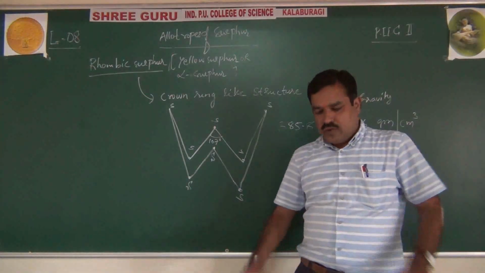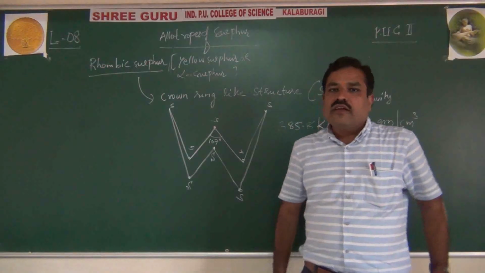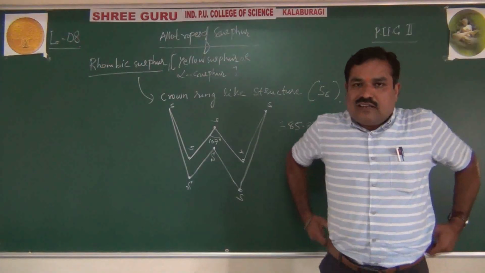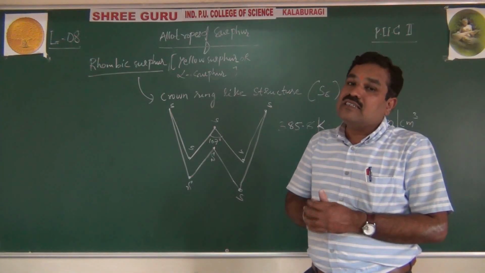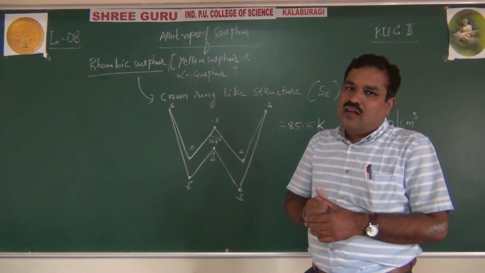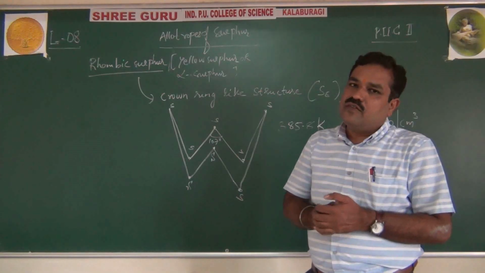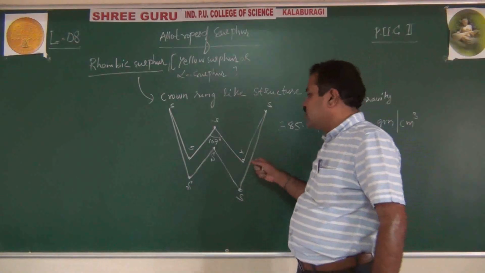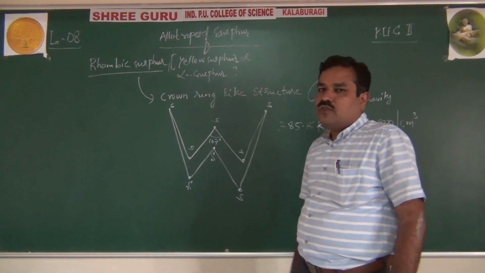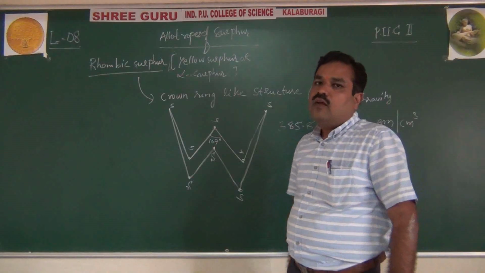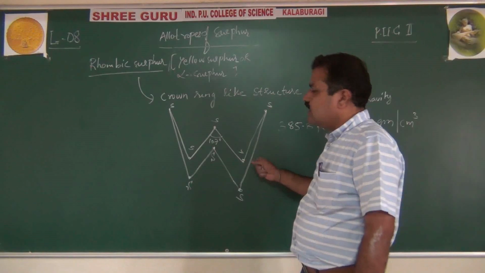How? You take raw sulfur, okay, and heat it, and after heating you get that black color, which is dissolved in where? In carbon disulfide. And by repeated crystallization, what we call chromatography, we have to take it out and we make it into this crown ring-like structure. Okay, just by heating how much? Up to 369 Kelvin. They will melt, and the rings are separated by the chromatographic method, and they are made into this crown ring-like structure.